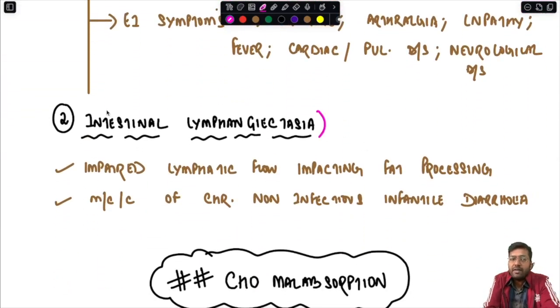More about this we will discuss under the heading of carbohydrate malabsorption. Okay, we will discuss over there. This is characterized by impaired lymphatic flow impacting fat processing. It is the most common cause of chronic non-infectious infantile diarrhea.